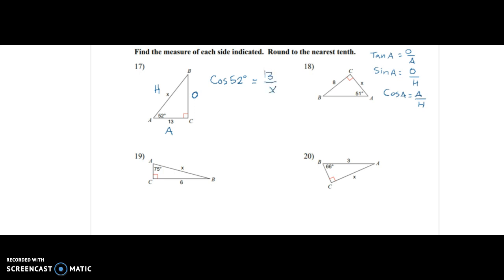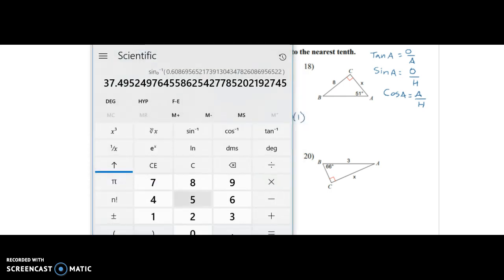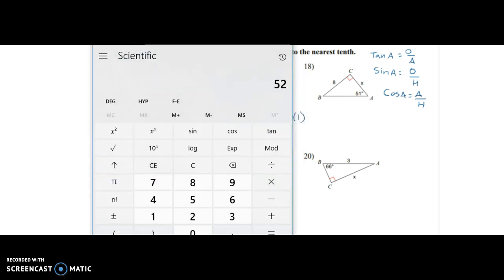Now cosine of 52, that's just a number, remember that. We set up our two fractions equal to each other, and then cross multiply to solve it. So cosine of 52 degrees times x equals 13 times 1. Take your calculator, hit 52 and then cosine. I get 0.62, and I'm going to round that.